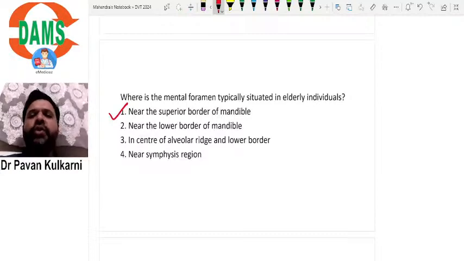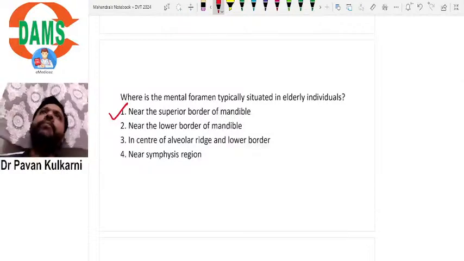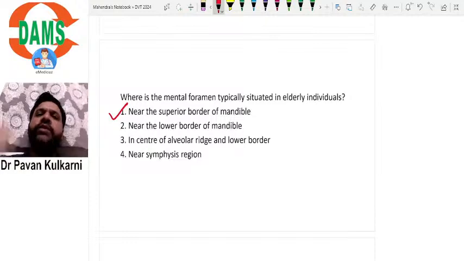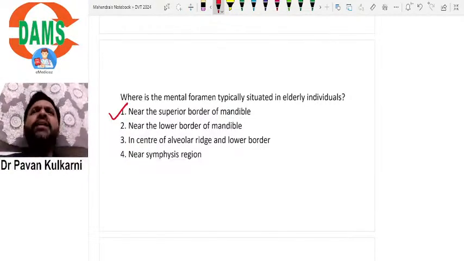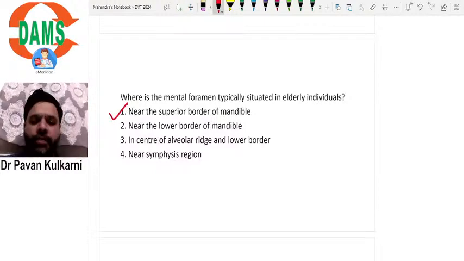This has been taught with a diagram in forensic odontology: in younger individuals, particularly infants, it will be near the lower border. As age advances, it shifts to the upper border. Why does it shift to the upper border? Obviously because of the resorption of the alveolar margin.